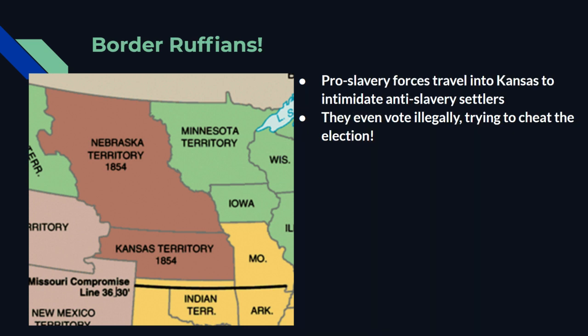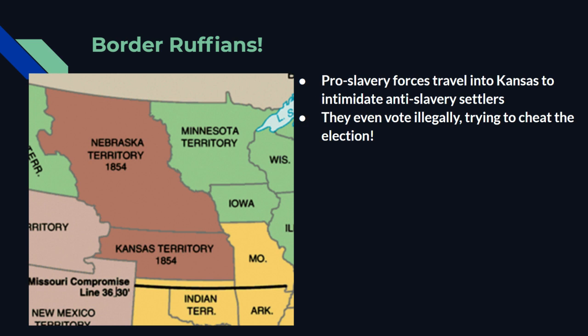One of the contributing factors to this is something called border ruffians. These are people who are pro-slavery that didn't move to Kansas, and they didn't live in Kansas, but they would get in groups and travel to Kansas. They would harass a bunch of anti-slavery people. They would burn houses down. They would fight. They would kill people. And the whole goal for them was to intimidate, meaning to scare people into not voting against slavery. So they were trying to keep slavery running, and they wanted to make Kansas into a slave state.